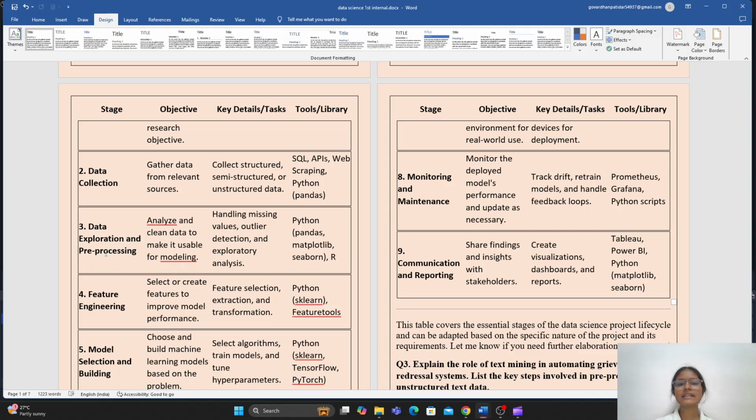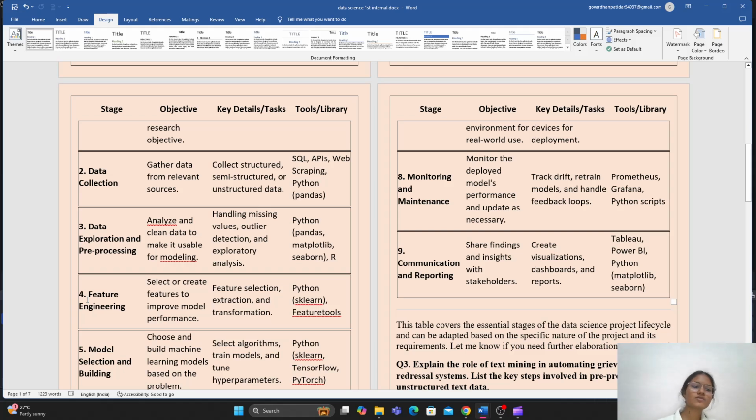And what are the key details and the tasks which are included in the data exploration and pre-processing? Handling missing values, outlier detection, and exploratory analysis. You can use Python pandas, matplotlib, seaborn, such libraries in Python, or you can use an R library here.